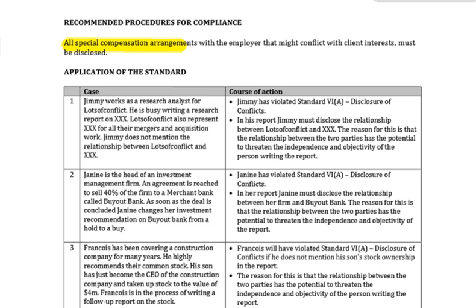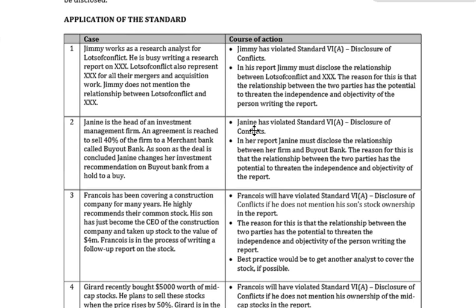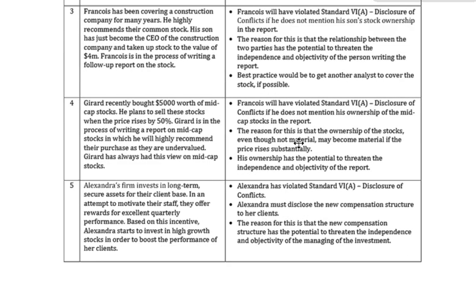Okay, application of the standard. Let's just pick one or two over here. Okay, let's go down. Let's try and pick, let's do number 5.